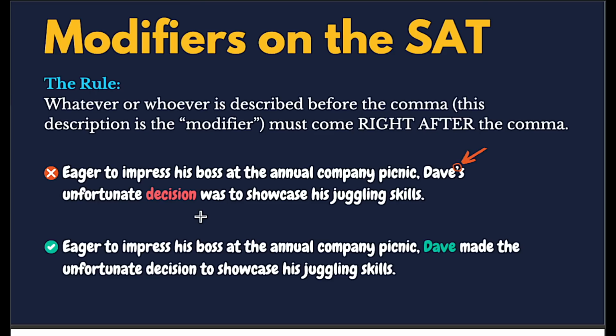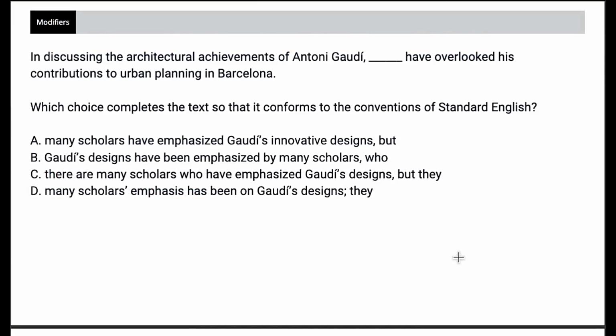We would want something more like this. Eager to impress his boss at the annual company picnic, Dave made the unfortunate decision to showcase his juggling skills. So we actually need Dave right there, right? And that's it. That's the rule. Whatever or whoever is described before the comma must come right after the comma. So pause the video and try this one on your own first. But here we go. In discussing the architectural achievements of Antoni Gaudi.